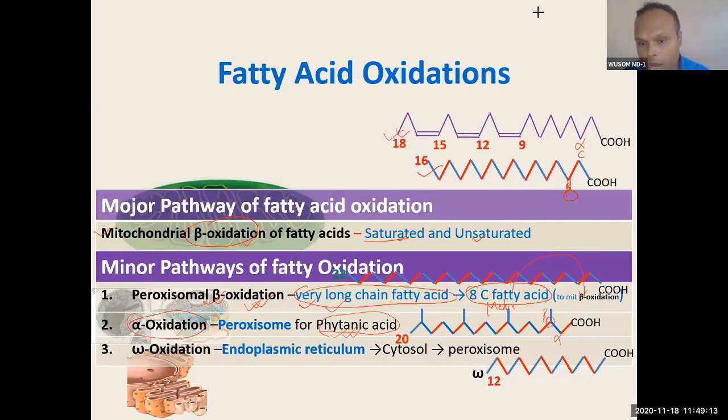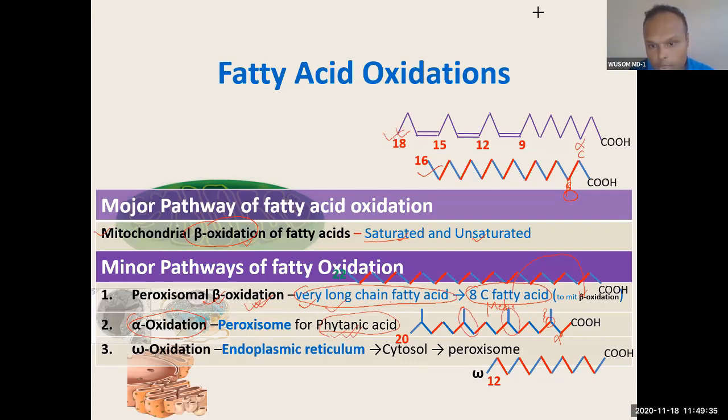And that is why this alpha oxidation will happen first. Then after alpha oxidation, the beta oxidation happens. Peroxisomal beta oxidation happens like this. So whatever red I have shown, these are the bonds that are going to be broken. And as a result, you can see this blue type of compound will result.